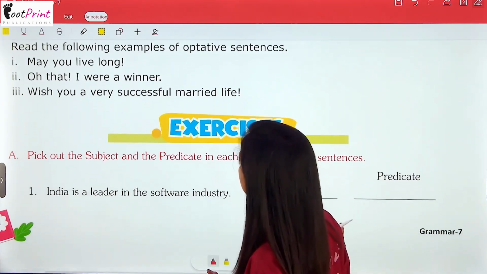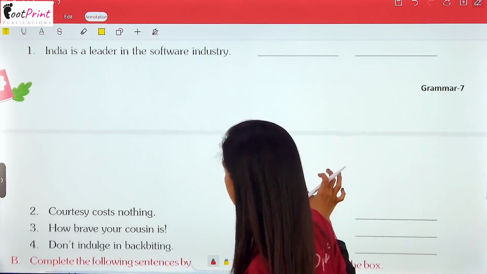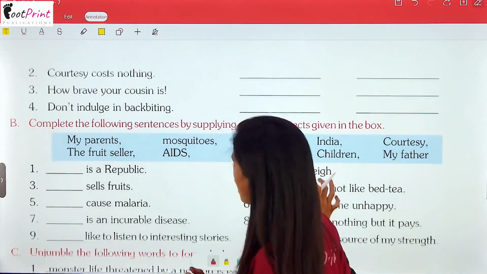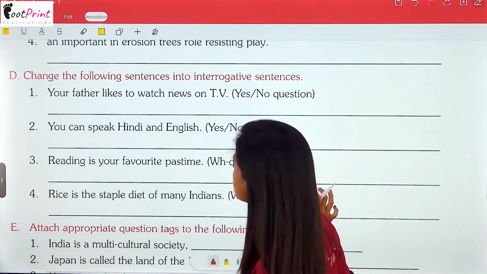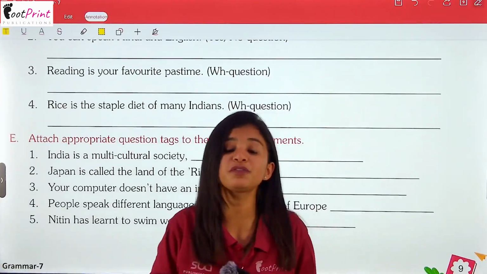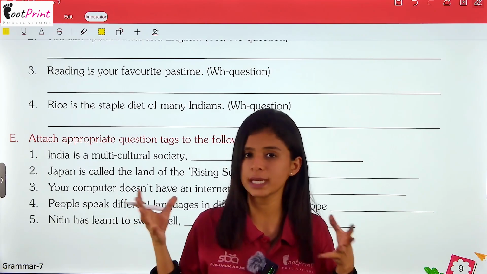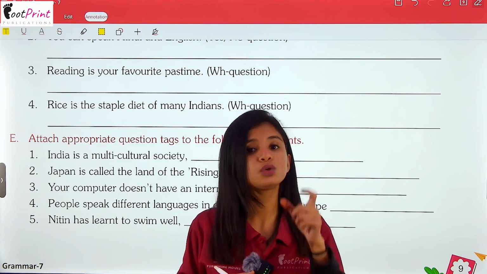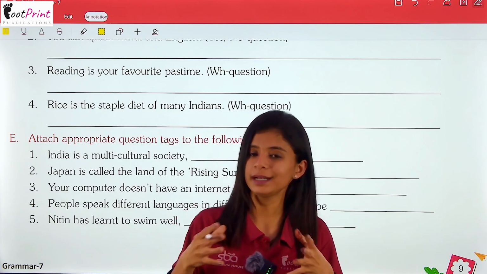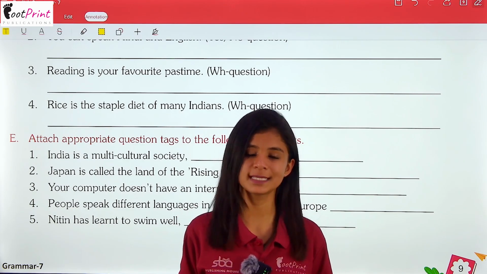So, let's quickly move forward, and here we have our exercises. So, I hope the explanation is clear to you all, and with the help of that, you will be able to do the exercises. And if you are not able to do so, just go through the video once again and you will easily complete the exercises.